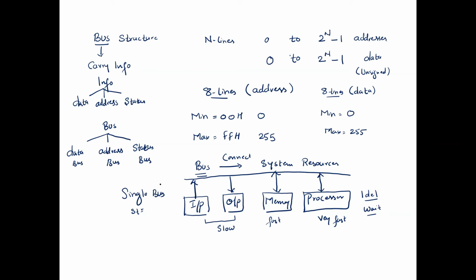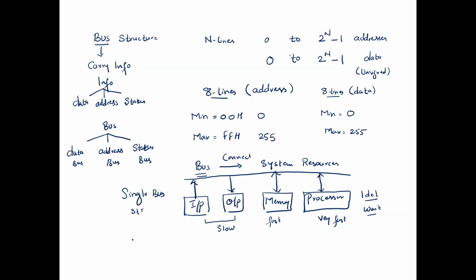But what is the merit of the single bus structure? The merit is that it is very simple in construction. Have a group of lines and connect all the major system resources. So there is no big algorithm that needs to be implemented to make the processor reach its optimal usage. I want to use this processor to its maximum limit. Or I can put it like this: the processor is not efficiently used in the single bus structure. Now, what is the second approach?